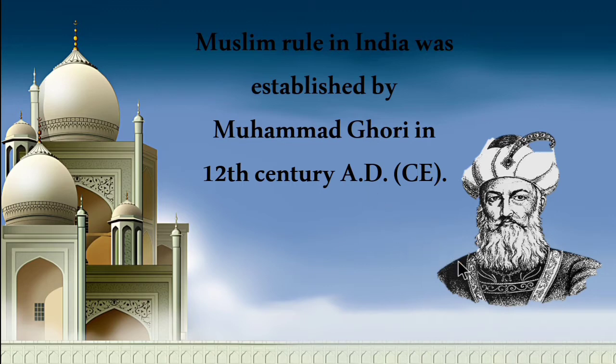So, later after his death, Qutbuddin Aibak proclaimed himself as the ruler of Delhi. We have seen this in the 2nd unit.